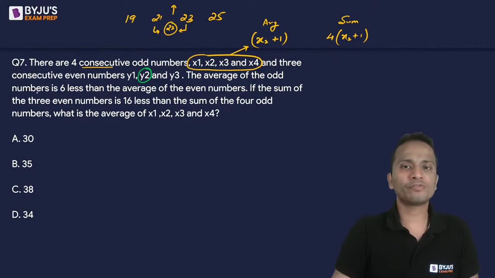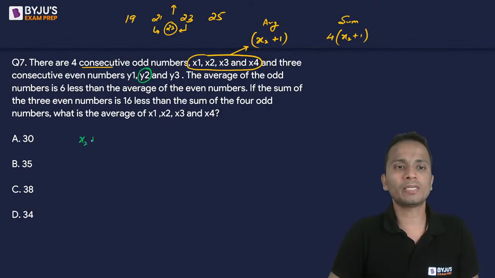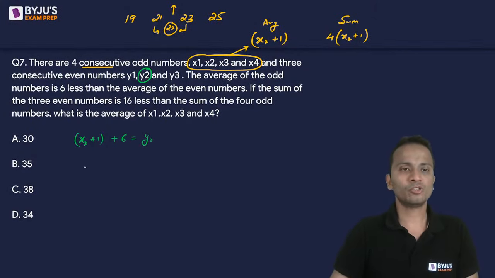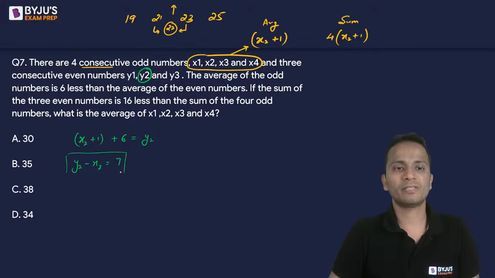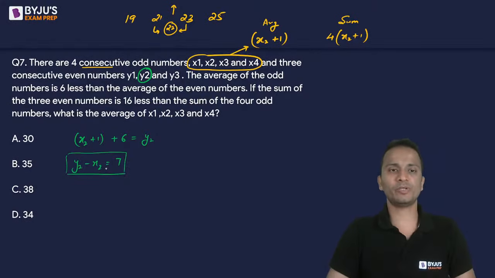So the average of odd numbers, what is their average? x2 plus 1 is 6 less than the average of even numbers. So here we will add 6, that will become the average of even numbers, that is y2. So the first equation will be y2 minus x2 is equal to 7. I'll keep it separately. This is the first equation.